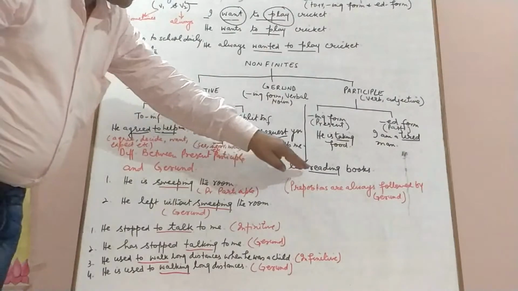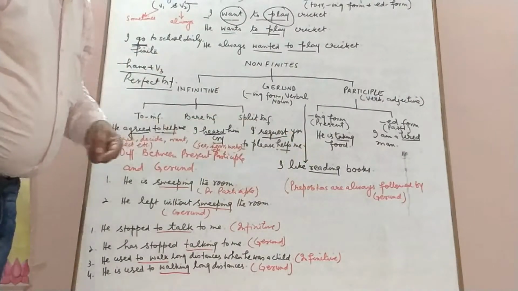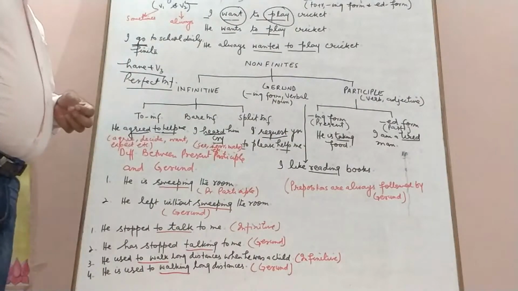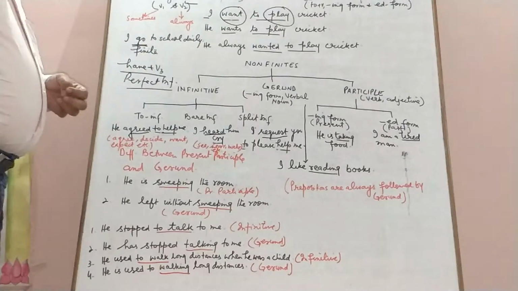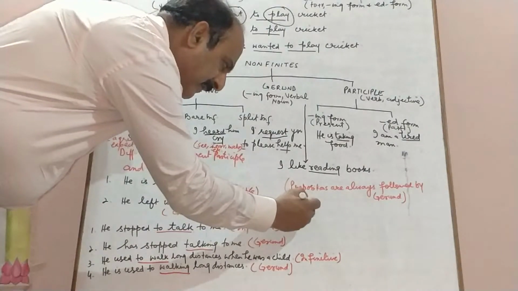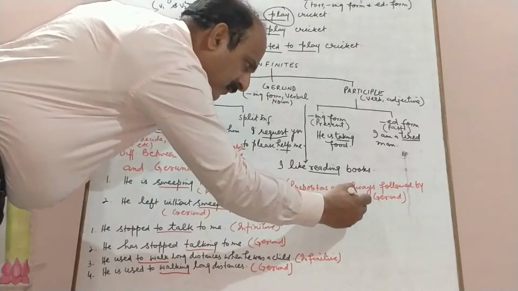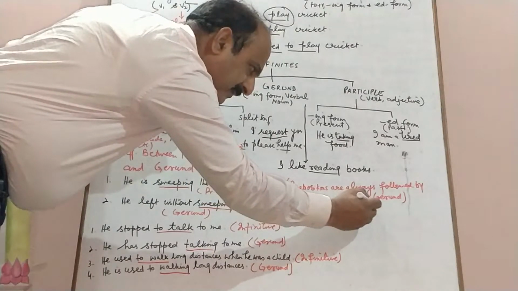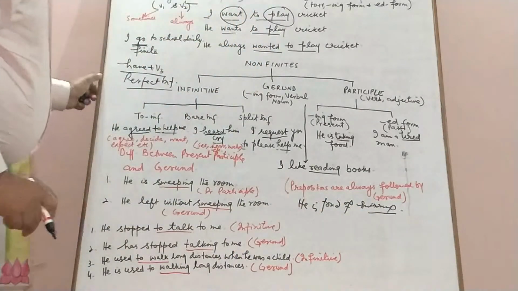For example, I like reading books, and prepositions are always followed by a gerund. He was accused of murdering his brother. I am fond of eating mangoes. He is fond of swimming. So swimming is the gerund.